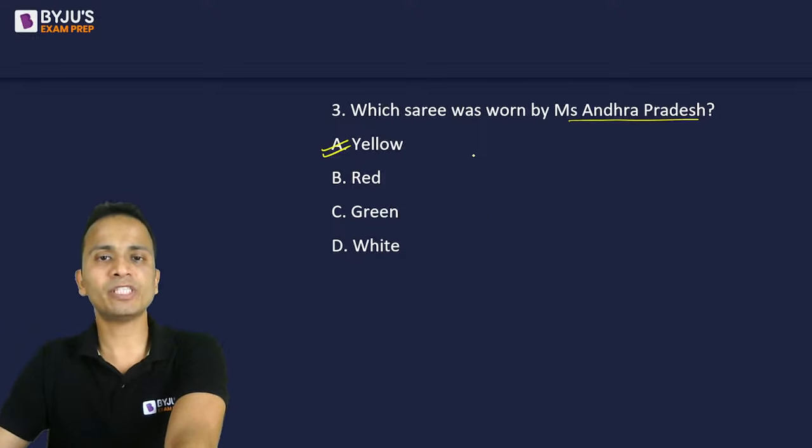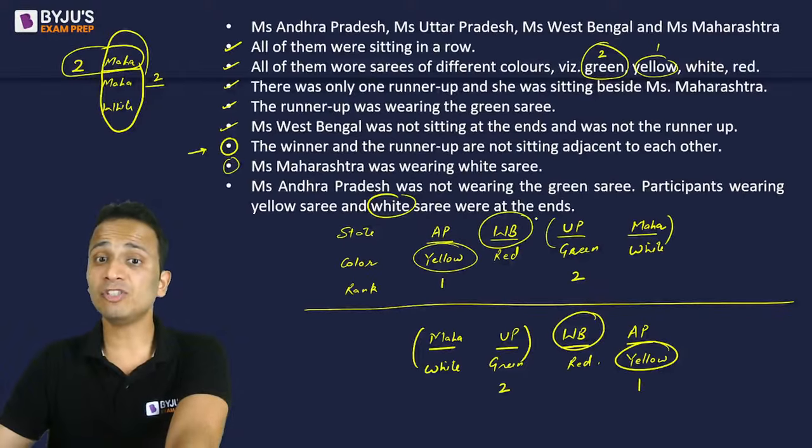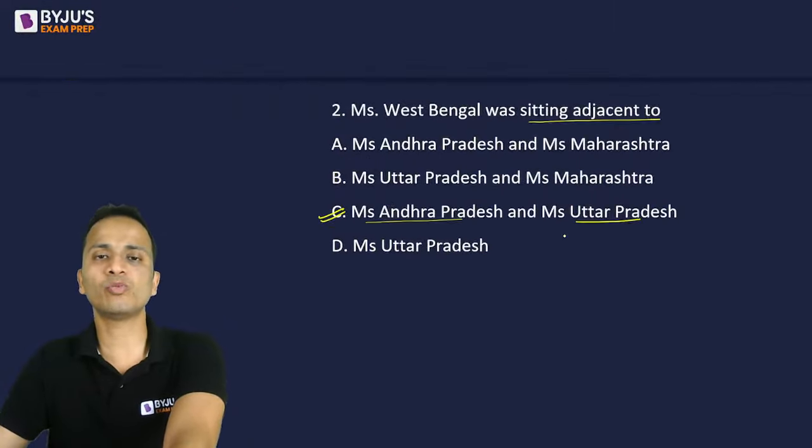So runner-up, that means rank 2. Rank 2 was the person who was wearing green sari and from UP. So the person from UP who was wearing green sari.